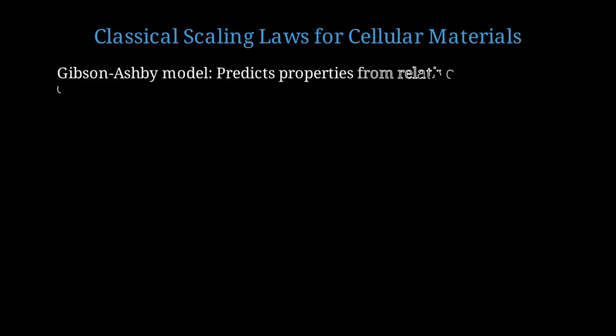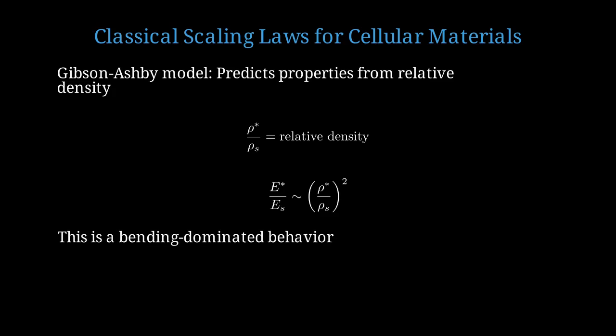The Gibson-Ashby model, developed in the 1980s, predicts the mechanical properties of foams and cellular solids based on their relative density. The relative density is defined as rho star over rho s, where rho star is the foam density and rho s is the solid material density. For open cell foams, the relative stiffness scales as the square of the relative density. E star over Es is proportional to (rho star over rho s) squared. This square scaling arises because the struts in the foam deform primarily by bending when the structure is loaded.